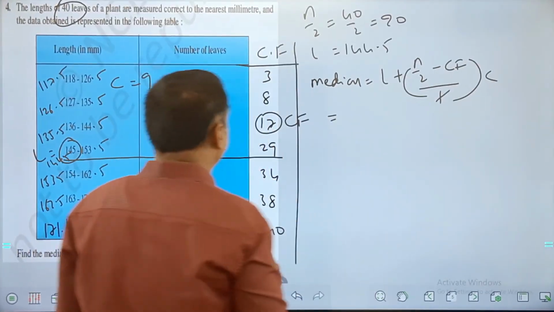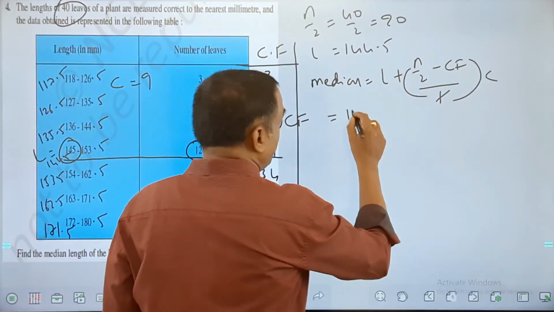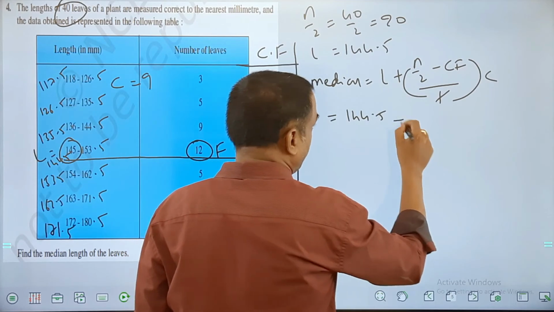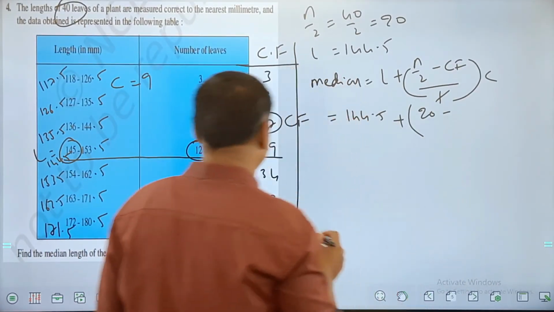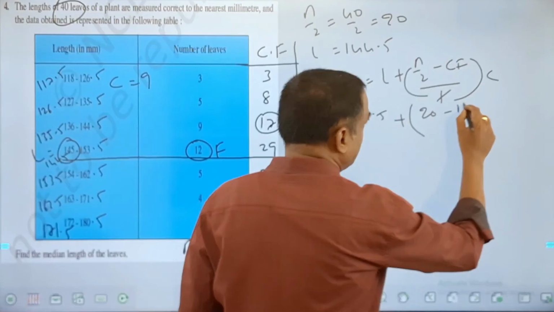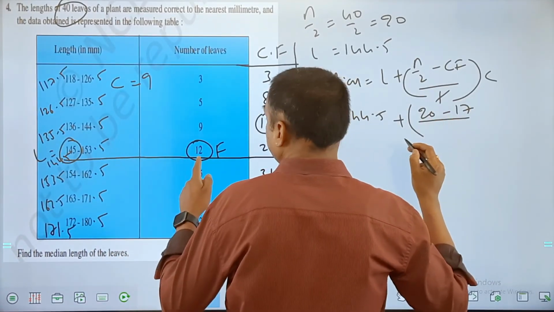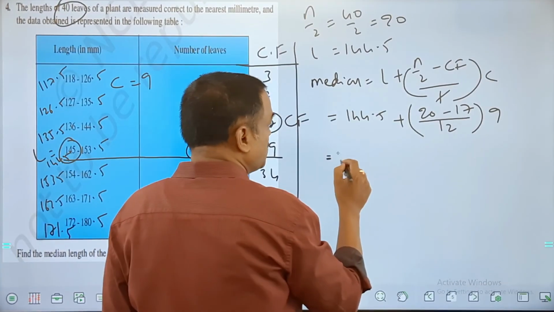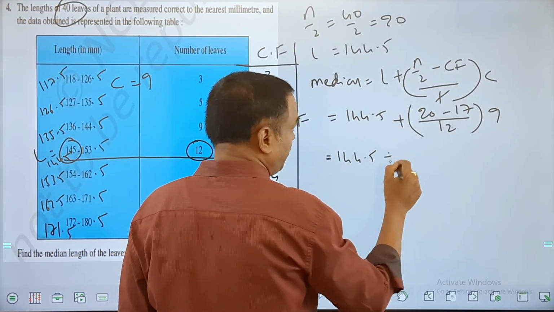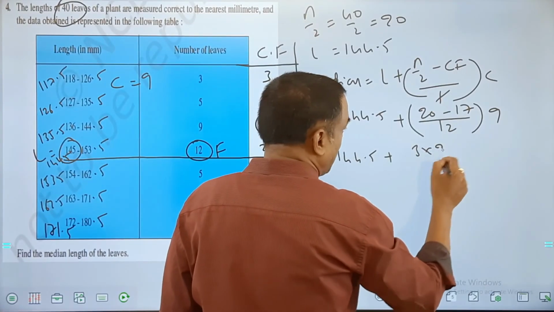Now let us substitute the values. L, which is 144.5, plus n by 2, which is 20, minus Cf, Cf is 17, upon f, which I got as 12, into 9 is what you have. This is 144.5 plus 3 into 9 upon 12.